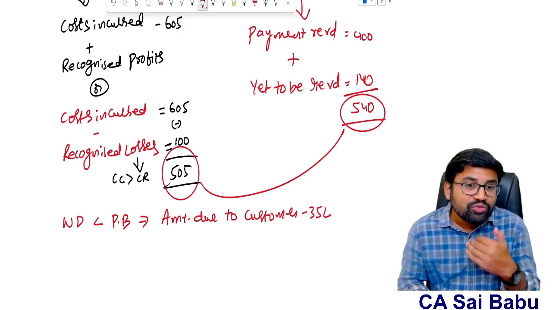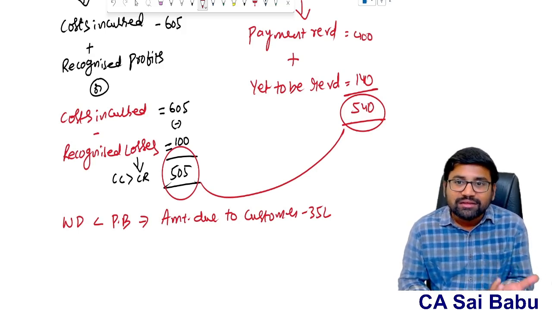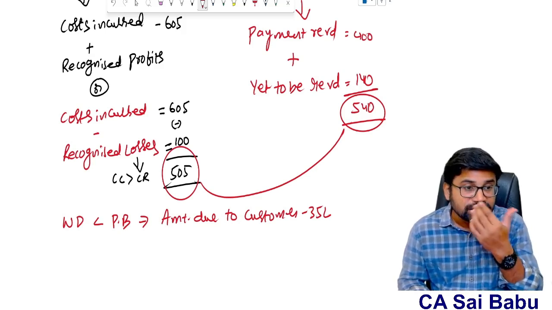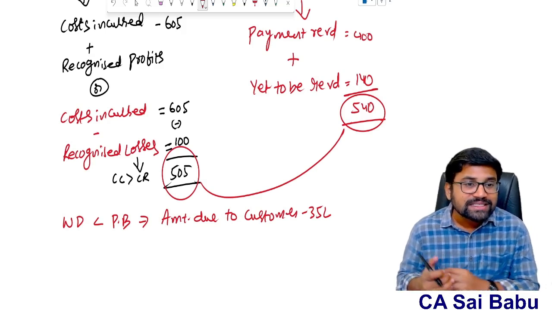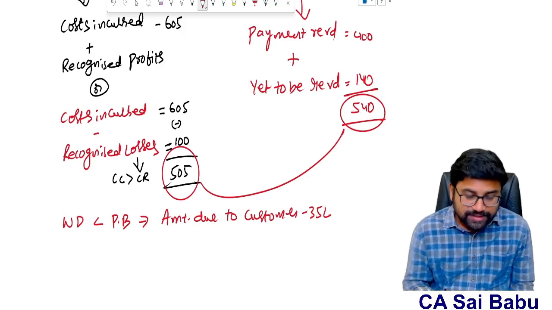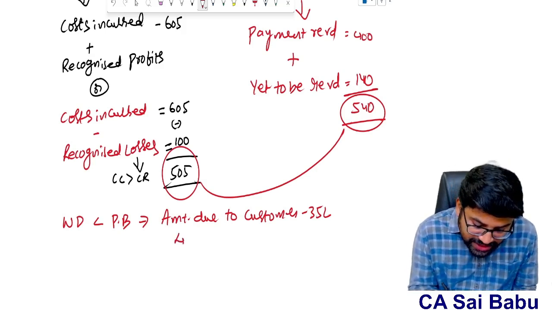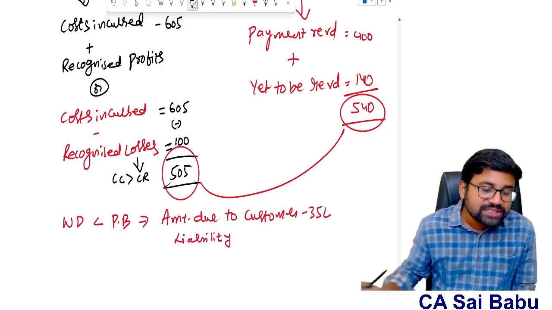Because till now we have billed 540, sir. But in effect, as a contractor, only 505 is the work done, actually the cost incurred minus recognized losses. So therefore 35 lakhs is the amount due to customer, not amount due from customer. We have done more billings. So this has to be considered as what? Liability in the balance sheet. Liability in the balance sheet.